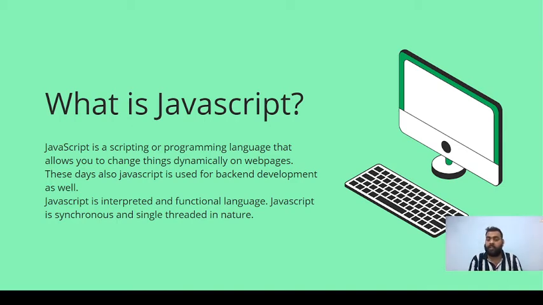So JavaScript is an interpreted language, and it's a functional language because everything is a function and object in JavaScript. And JavaScript is synchronous. What does synchronous mean? Synchronous means we write our code and it runs line by line. It will not run the first line and then skip to the third line and then go to the fourth line, then go to the second line.